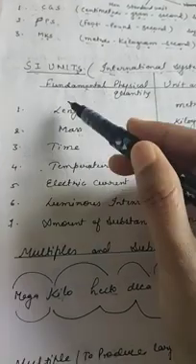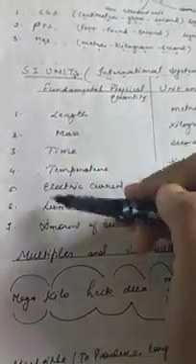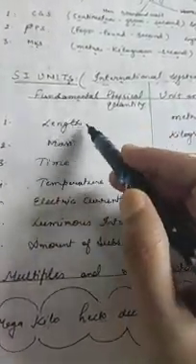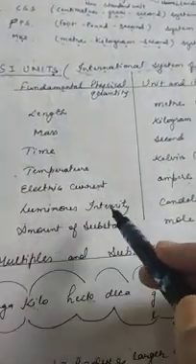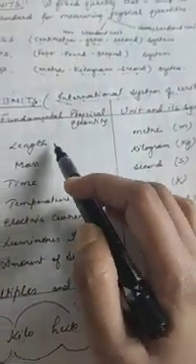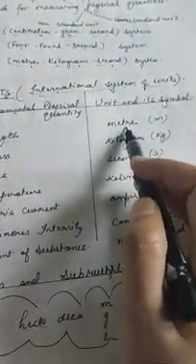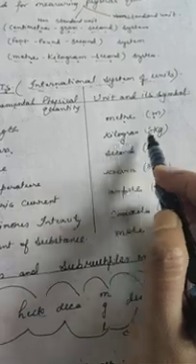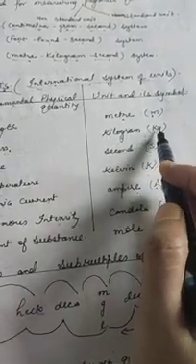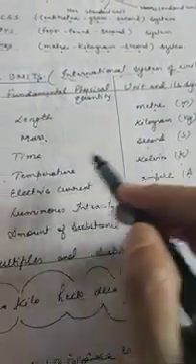So these are the fundamental physical quantities. Yesterday also I taught you about this. Fundamental physical quantities: length, mass, time, temperature, electric current, luminous intensity and amount of substance. The SI unit of length is meter and its symbol is small m. The SI unit of mass is kilogram and its symbol is kg. Time, second, symbol small s.